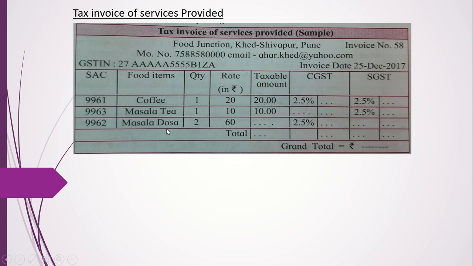You are not going to any grocery shop and asking them to give you the coffee, but you are actually sitting there and having coffee, right? So it is a service provided to you, and all these services are taxed at 2.5%. Okay, so total tax of 5%. So in a restaurant when you go to have food, it is 5%.